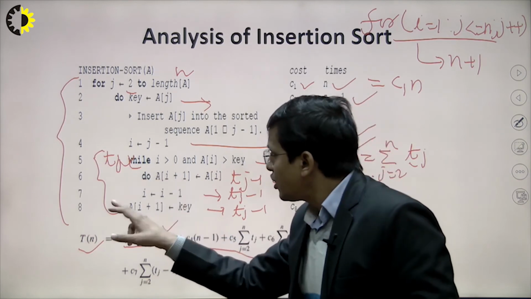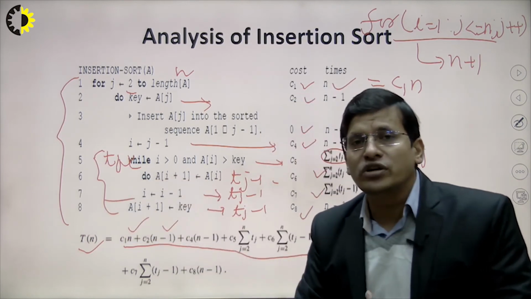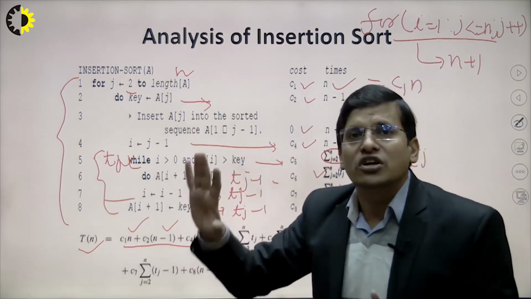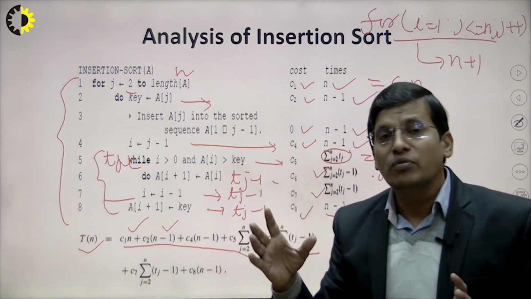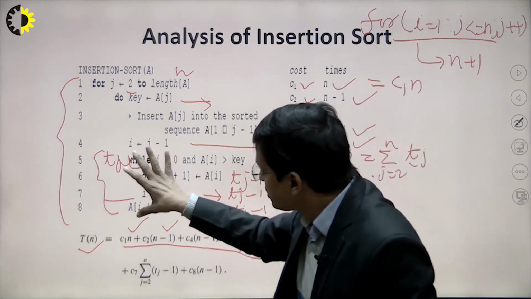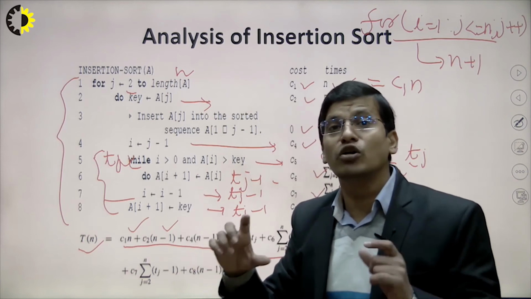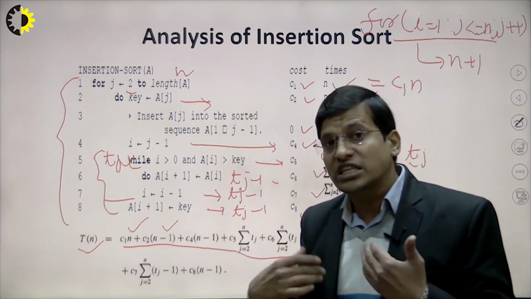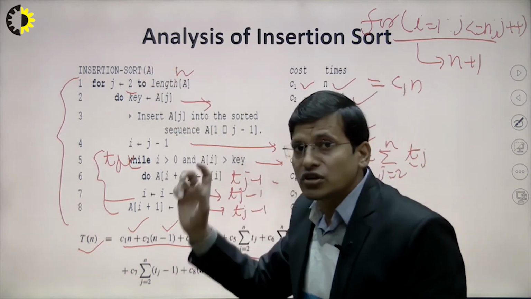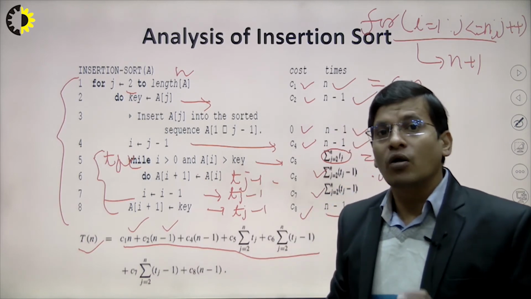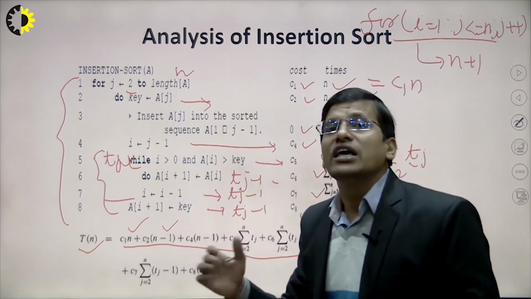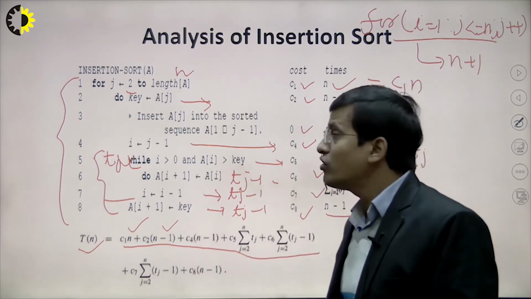If the inner loop is executed very few times, this means insertion sort will be in the best case. Otherwise, if this inner while loop is taking a lot of time, the maximum number of times, that means insertion sort will take the worst case, right? Similarly, the average case we will see later on.